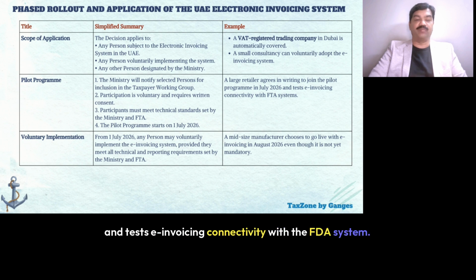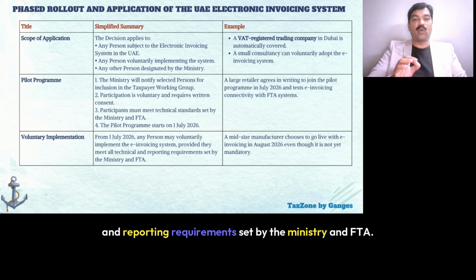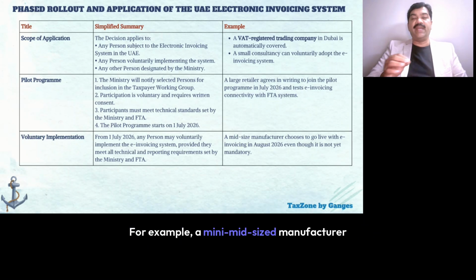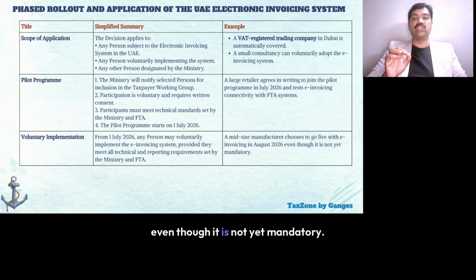Voluntary implementation. From 1st July 2026, any person may voluntarily implement the e-invoicing system provided they meet all the technical and reporting requirements set by the ministry and FTA. For example, a mid-sized manufacturer chooses to go live with e-invoicing in August 2026, even though it is not yet mandatory.